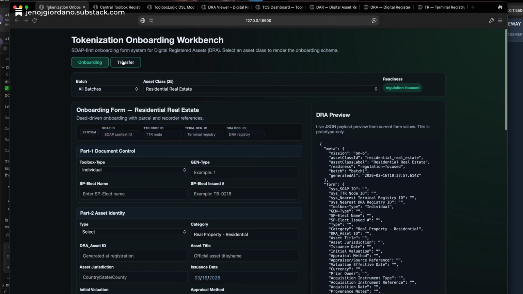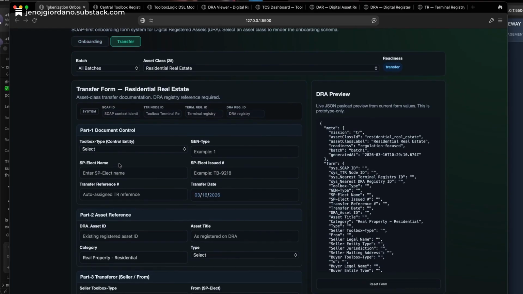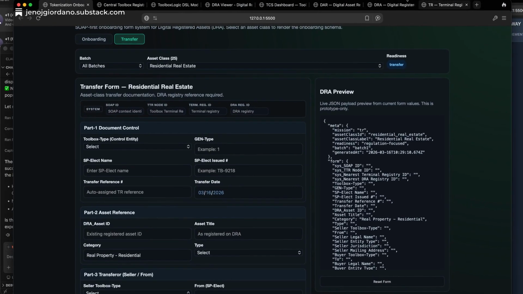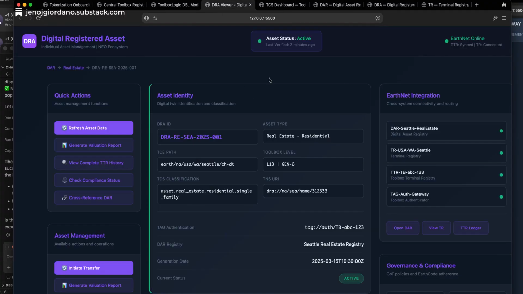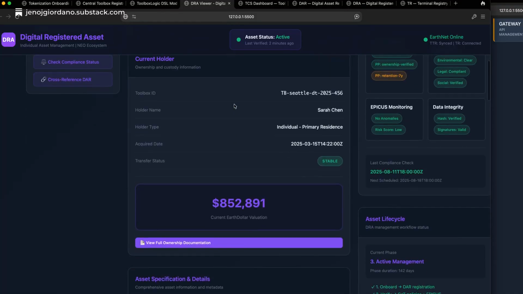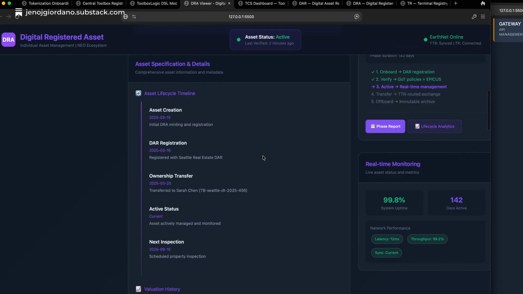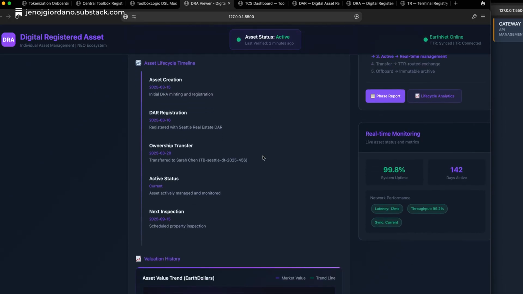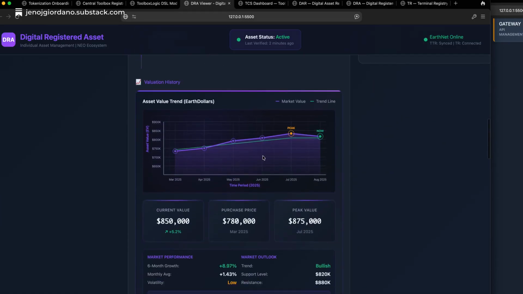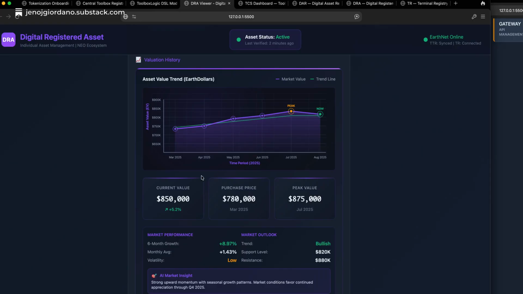And let's say you want to transfer it. You can transfer it from one person to the next, or a city to a city, or a vendor to a vendor, and so forth. The digital registered asset itself will actually contain within it a digital office. That digital office will contain its value, the asset specification timeline, kind of like the asset's timeline, right? And then the asset's value over time, okay?